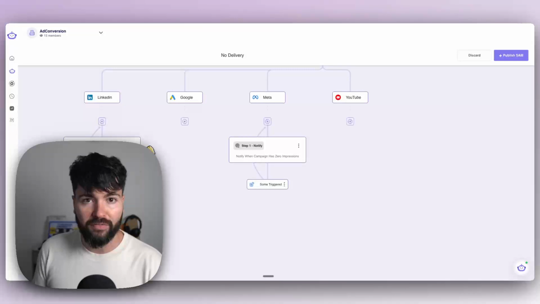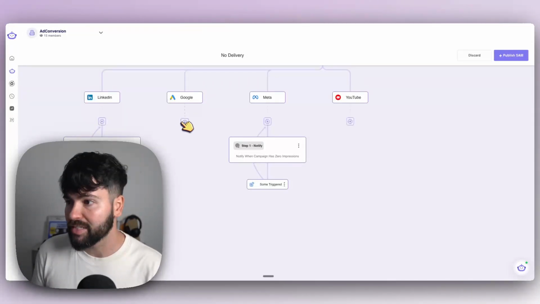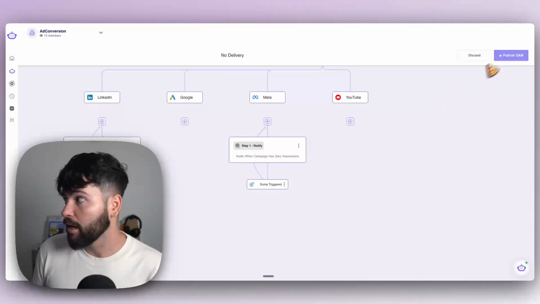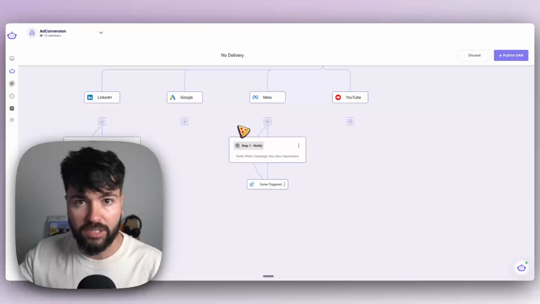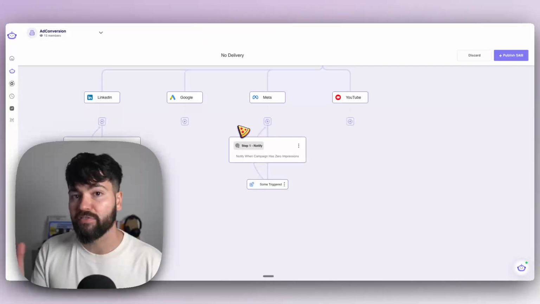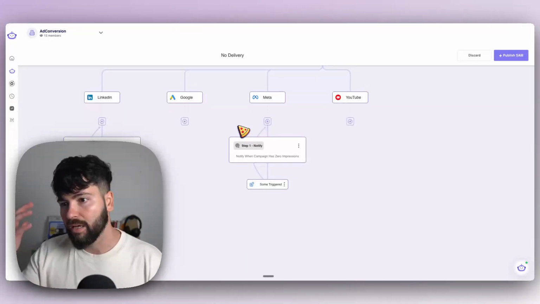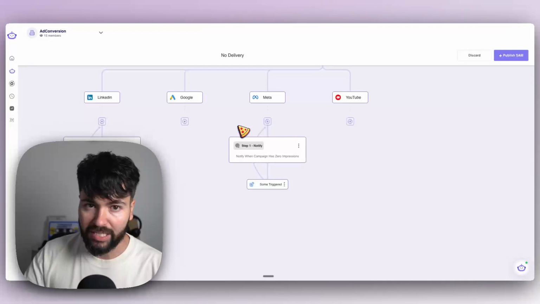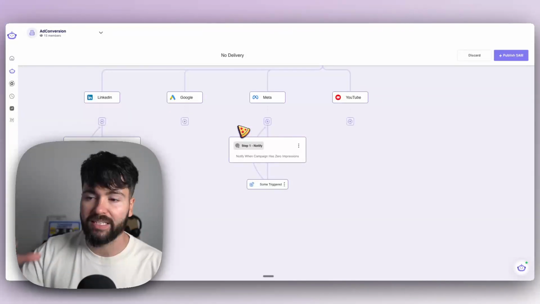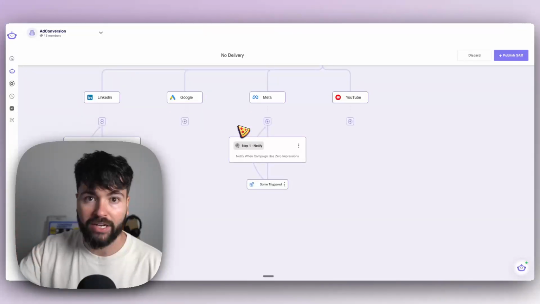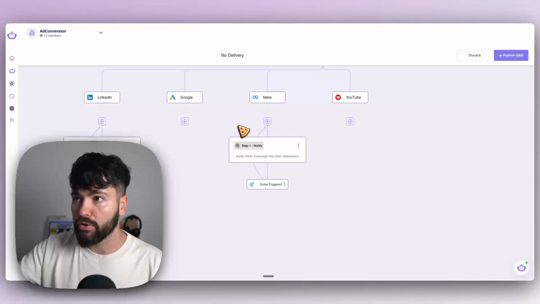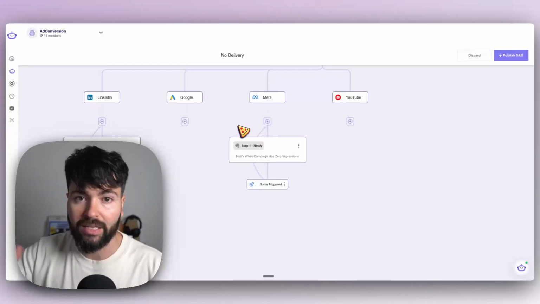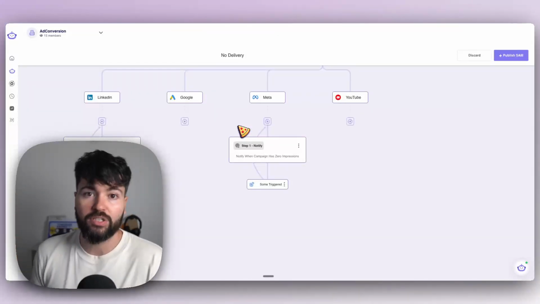I'll do the same thing for LinkedIn. Any other channels that I'm interested in here, I can also add in, and I'll publish this SAM. And now I've got this running in the background. So God forbid if my account goes down, ads got disapproved, whatever the case might be, I can get notified to make sure that the things that matter are actually running and that I'm notified when they stop working so that I can make the necessary changes sooner rather than later.